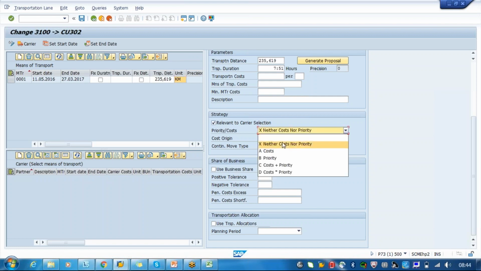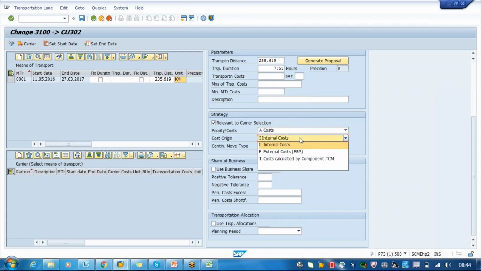So what is the priority? Whether it's priority or cost based. If you say cost, we have to choose the carrier who is giving a lower cost. If you say priority, we have to choose the carrier which is giving the delivery on a priority basis. If it's cost plus priority, then we have to find the carrier who is giving low cost and high priority. These details we have to mention. Based on this only, the best carrier will be obtained.